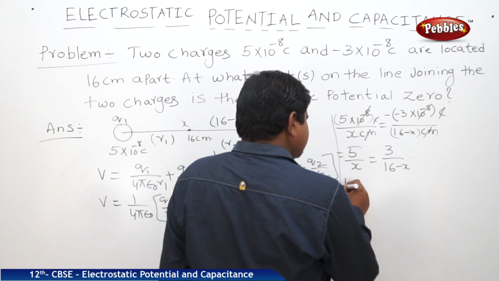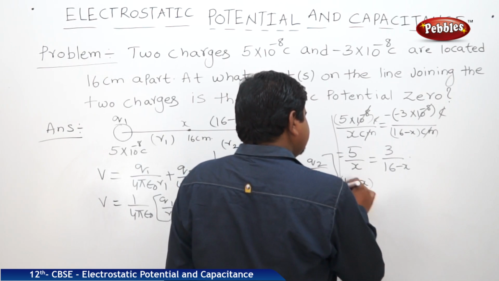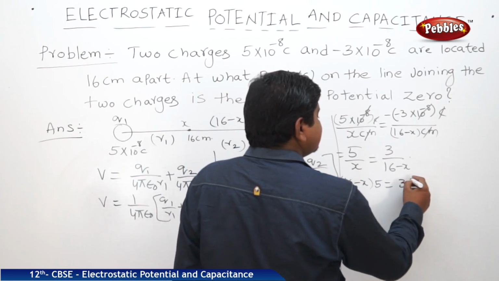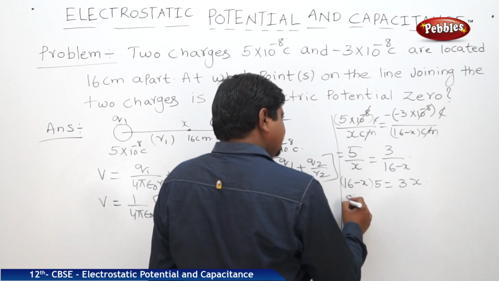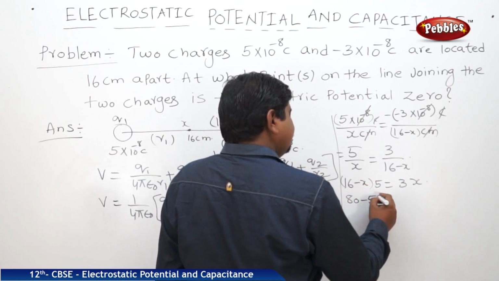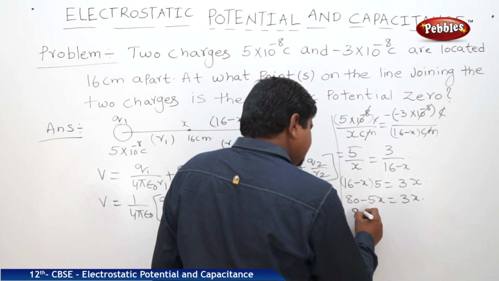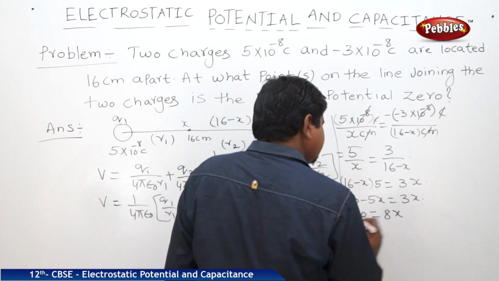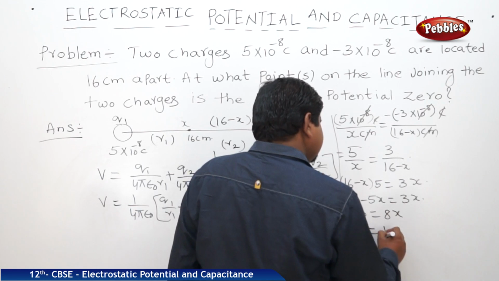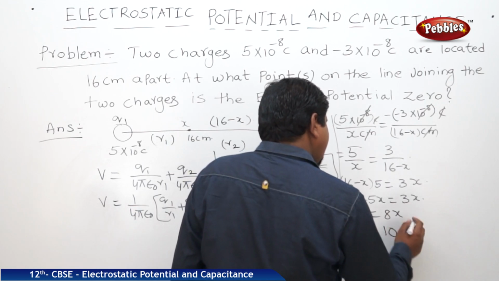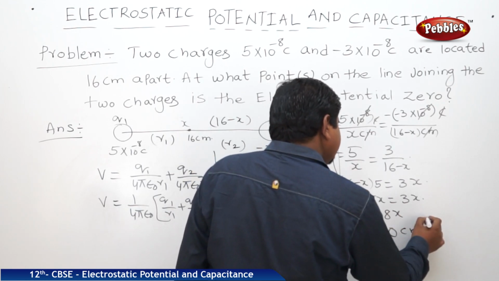So what is the answer? 16 minus X into 5 is equal to 3X. 16 fives are 80 minus 5X is equal to 3X. 80 is equal to 8X. Therefore, X is equal to 10 centimeters.